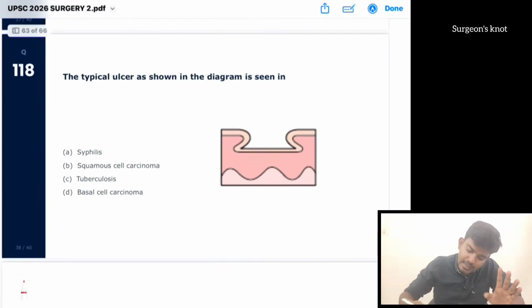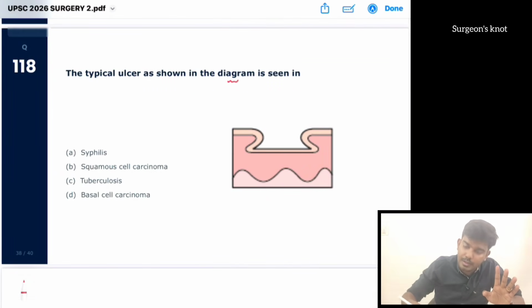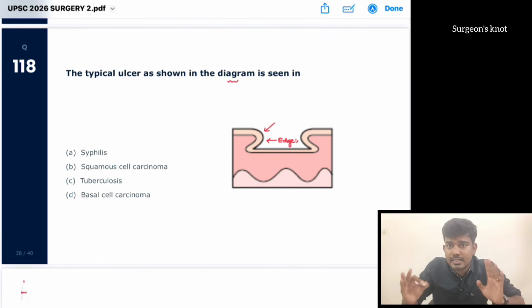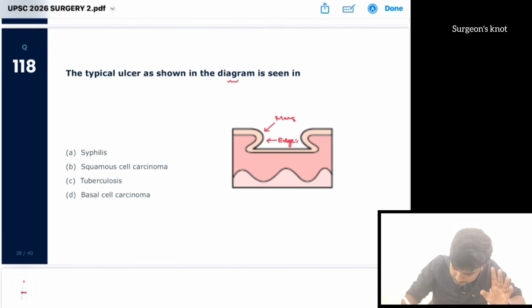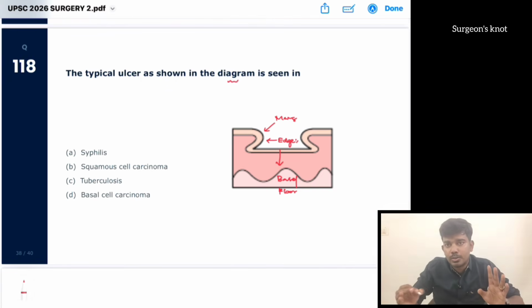The typical ulcer as shown in the diagram is seen in. What is shown here? This is the edge of the ulcer, the margin of the ulcer, and it is undermined. Here there is an undermined edge. This is the margin, and this is the base or floor, depending upon inspection or palpation. If the edge is undermined, it is suggestive of a tuberculous ulcer.